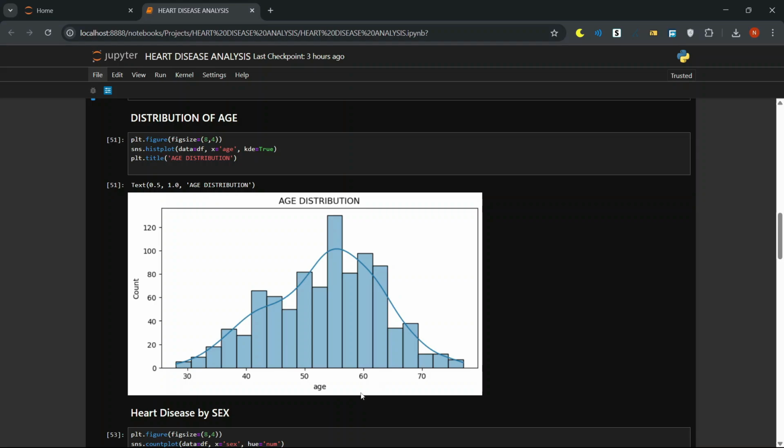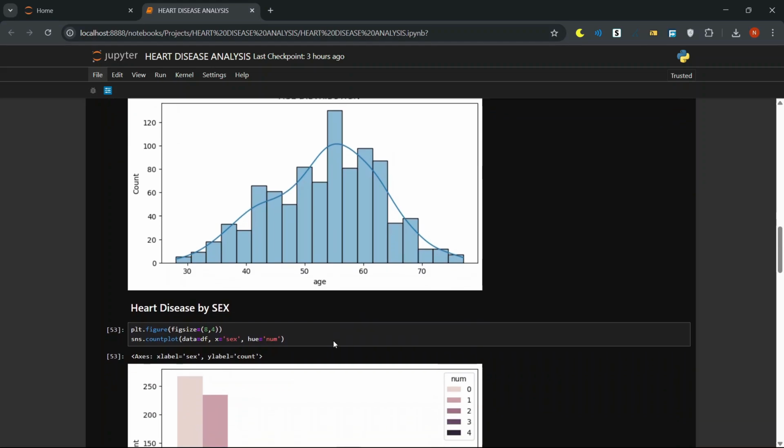Check out this histogram with a smooth curve on top, our age distribution. You can see most participants fall between 45 and 65, with a peak right around 55. A handful of younger and older folks too, but the bulk is middle-aged. Exactly where heart disease risk ramps up.